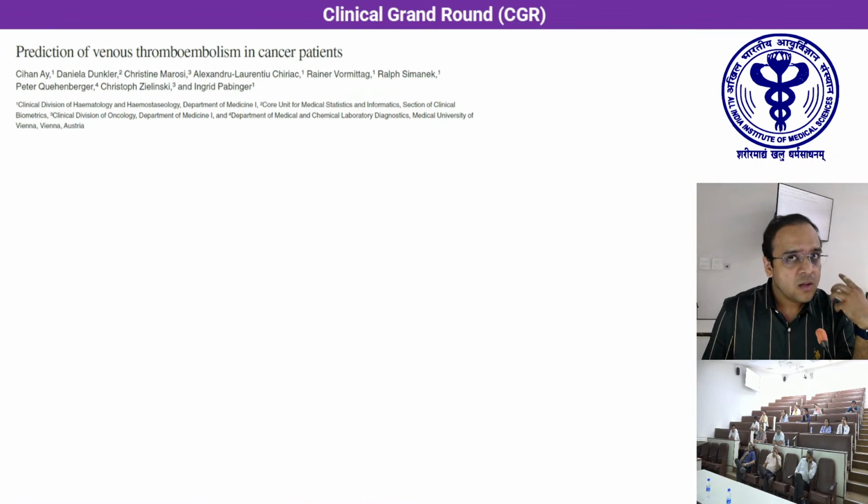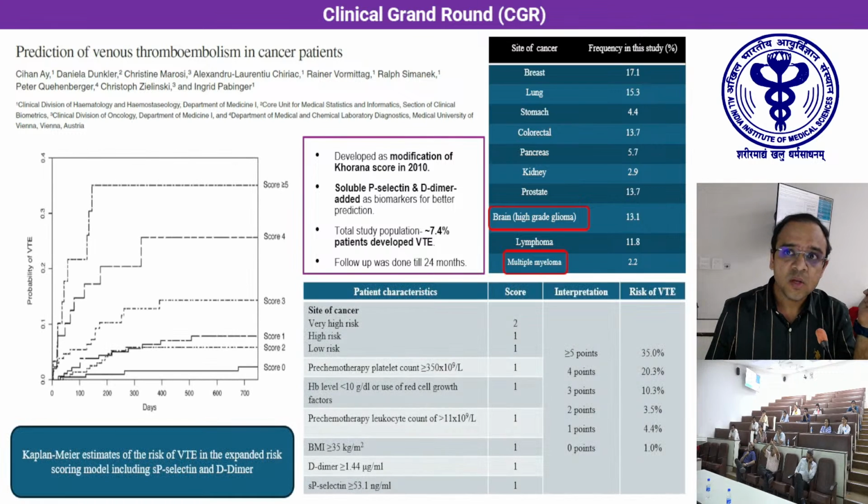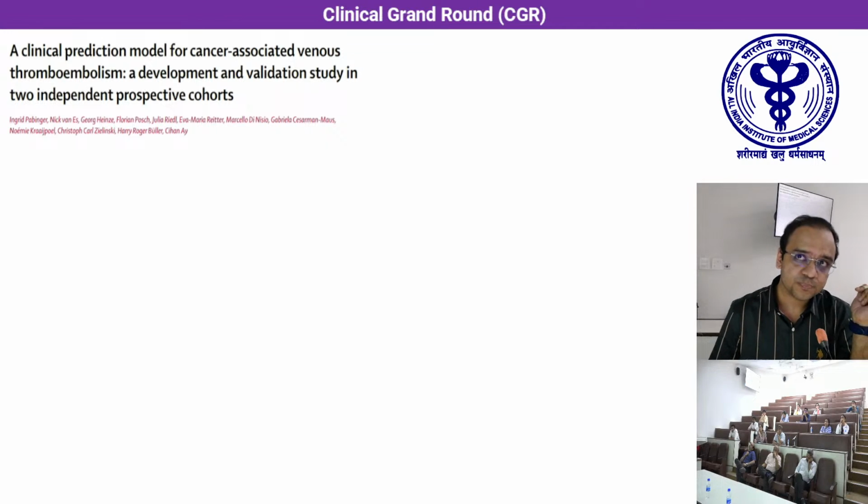The next score was the Vienna modification of the Khorana score. The Vienna modification was developed in 2010, when the Khorana score was not yet validated. What they did was add 2 markers, P-selectin and D-dimer levels, and they tried to improve the prediction of the Khorana score by adding these 2. The important point was that they included brain tumors and multiple myeloma patients, which are considered to be at high risk of VT. Again, they found that whenever the patients had more than or equal to 3 points in the score, the risk was more than 10%. So again, this falls in a higher risk group, and all these patients require thromboprophylaxis.